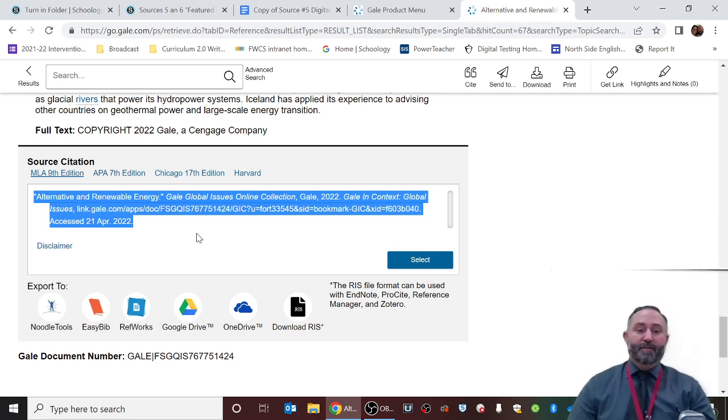All you have to do is make sure that when you're reading that article you've copied and pasted that into your digital note cards, and that you give credit where credit is due by using the parenthetical citations. So that is your choice for 5, 6, 7, and 8: you can use featured content, viewpoints, news articles, or continue to use reference sources that are found in this database.